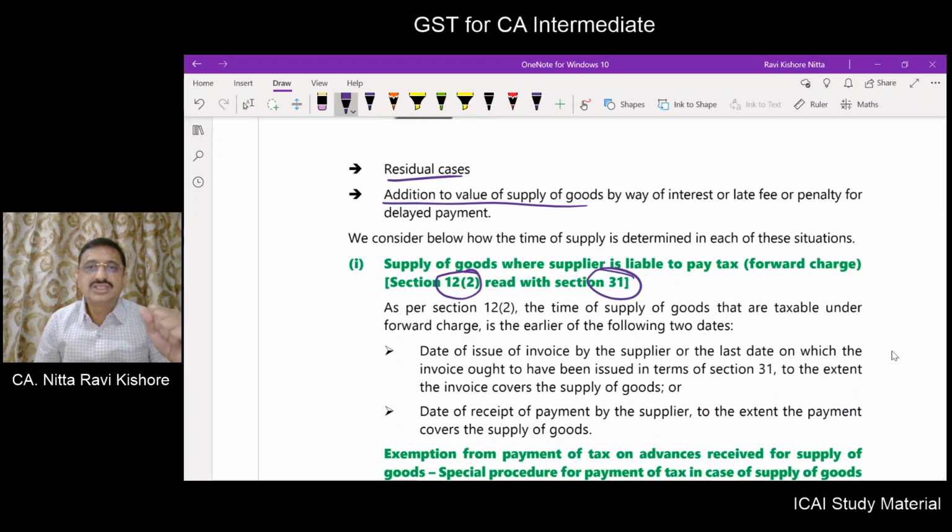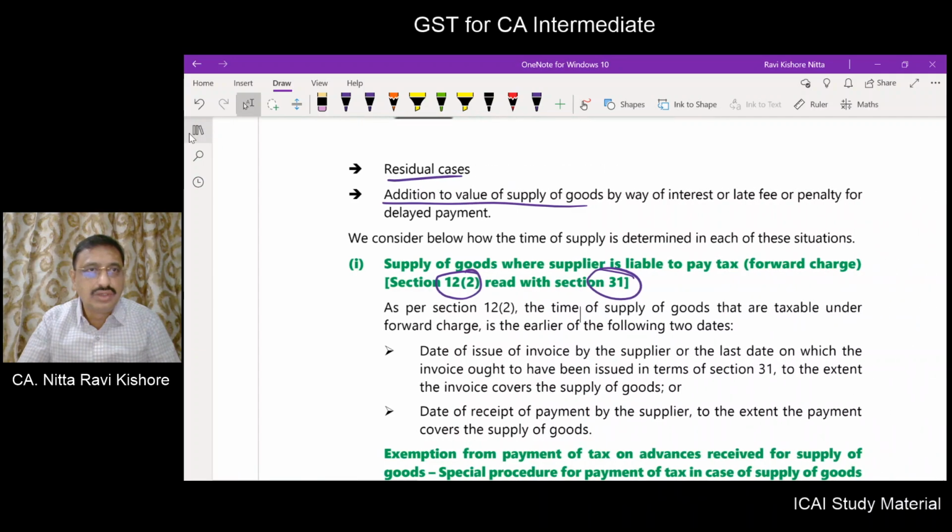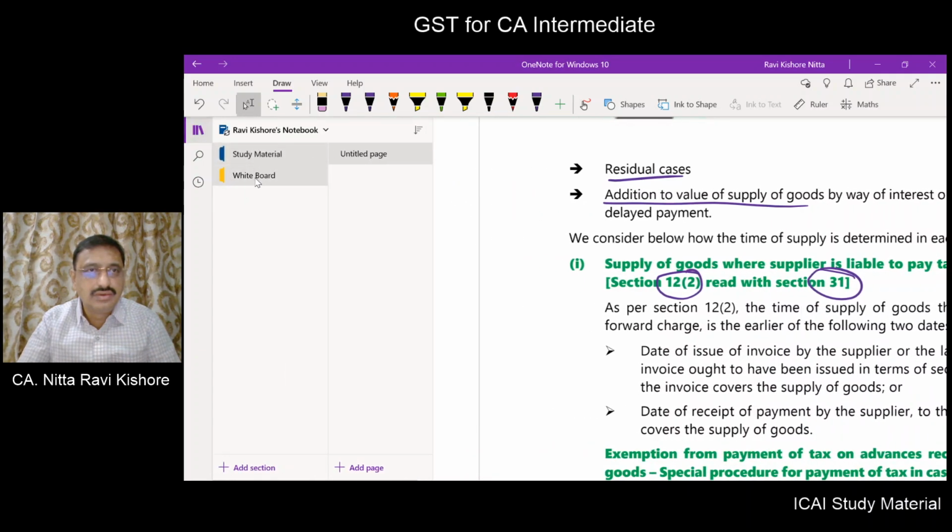As per section 12 subsection 2, the time of supply of goods, general provision. If it is a forward charge, then already here we have understood it by way of an example. Why I am unable to go into the whiteboard.